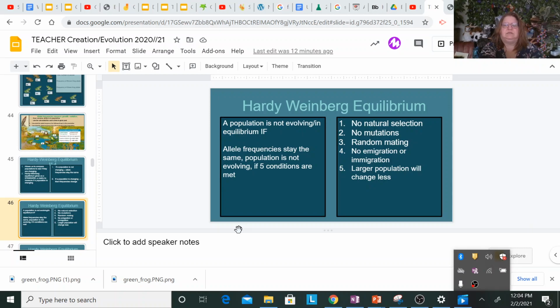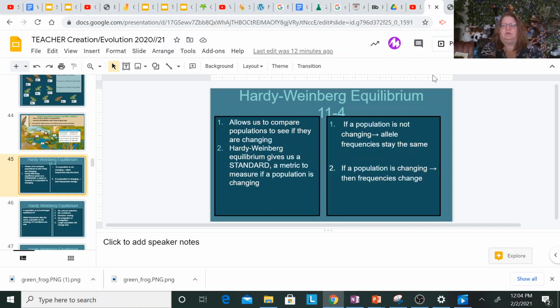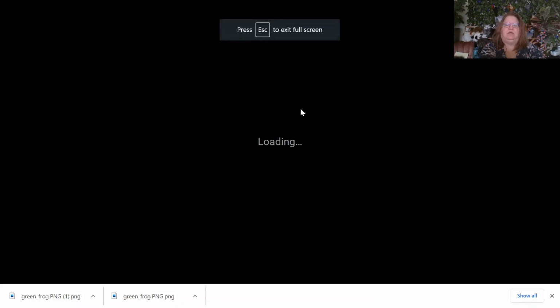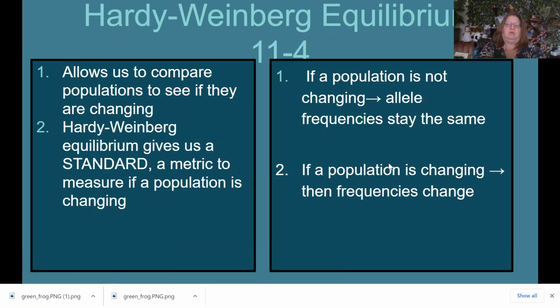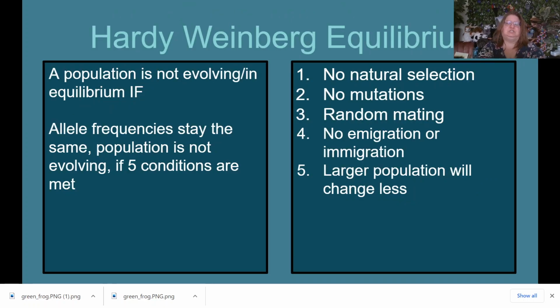Hello again. Let's continue our discussion on this Hardy-Weinberg equilibrium. And again, it's going to give us a way to provide a metric to measure what's happening in a population. So Hardy and Weinberg, one was a mathematician and one was a biologist, and they collaborated together on this mathematical equation. Now, like I said, we're not going to worry too much about the deep math, but I want to at least show you what they proposed.